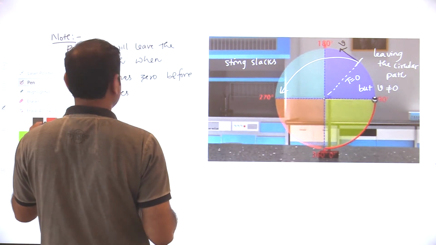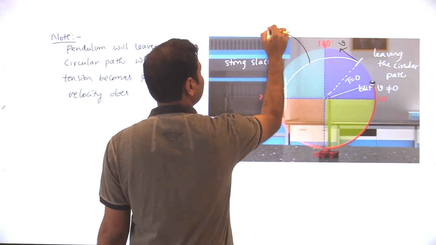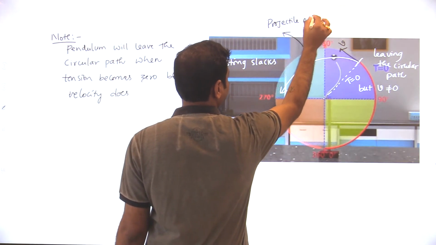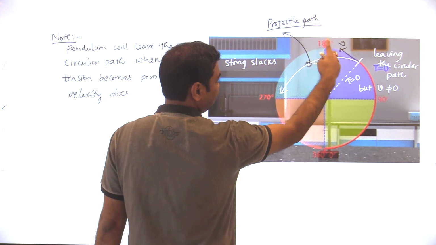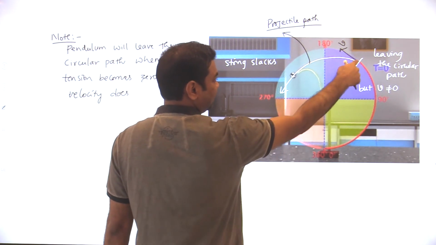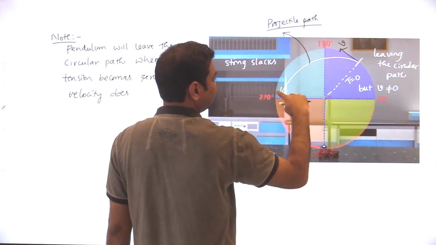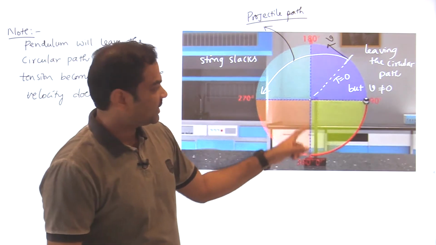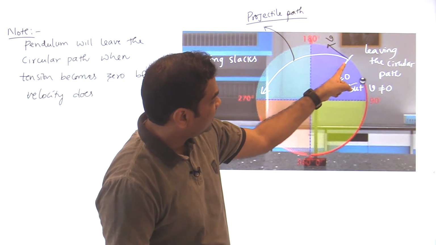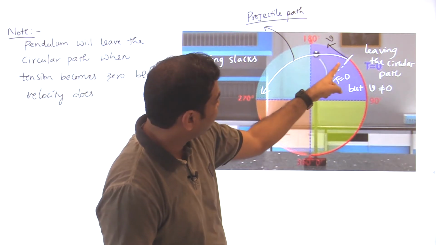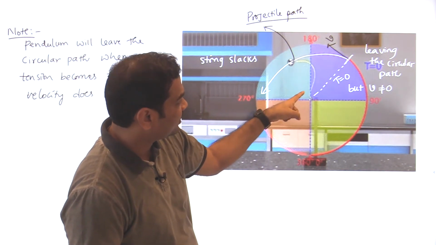So you can write down: this path is a projectile path. Why is it called a projectile path? Because it has velocity, like something projected at some point on the ground, and then it goes in a projectile path. No tension is acting. In this entire journey, the string is loose. Observe carefully: this is the pendulum, and the pendulum has velocity. Tension is 0, so it will leave the circular path. Now the string is loose.